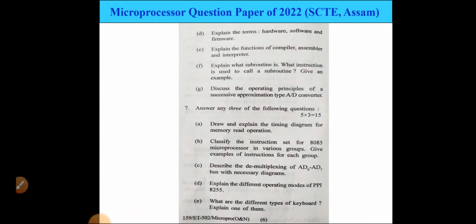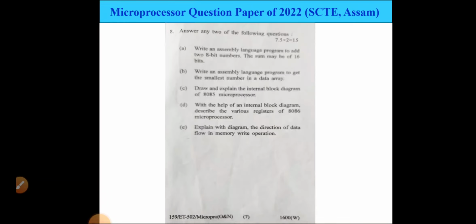Question number 7, answer any 3 of the following questions, 5 marks each. A, draw and explain the timing diagram for the memory read operation. B, classify the instruction set for the 8085 microprocessor into various groups. Give an example of an instruction for each group. C, describe the demultiplexing of the AD0 to AD7 bus with necessary diagram. D, explain the different operation modes of PPI 8255. E, what are the different types of keyboard? Explain one of them.